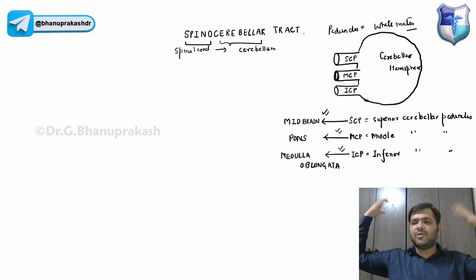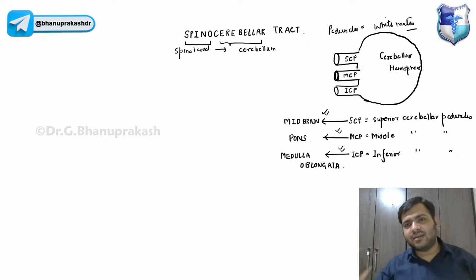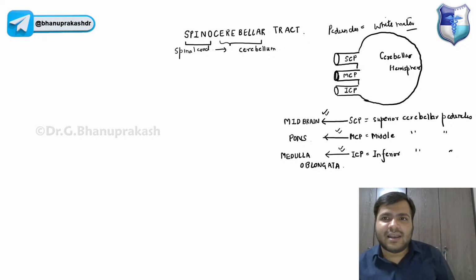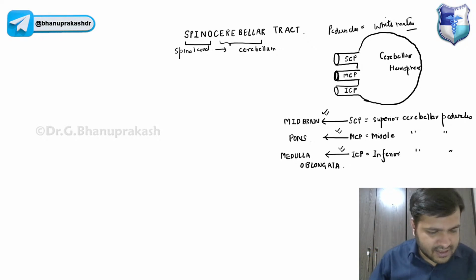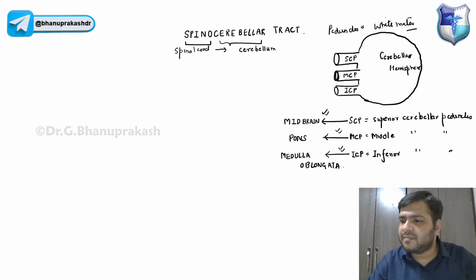Obviously, now we are not talking about the thalamus or anything above, like the cerebrum. We are just at the level of these parts. I hope this is clear, guys. Just give me a thumbs up if this basic part is clear.